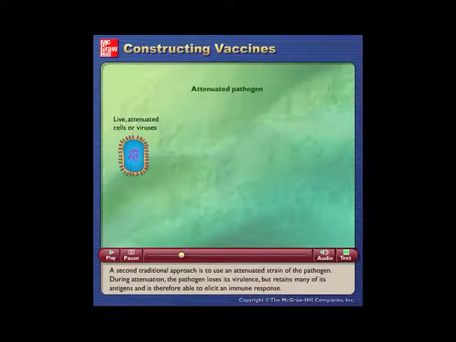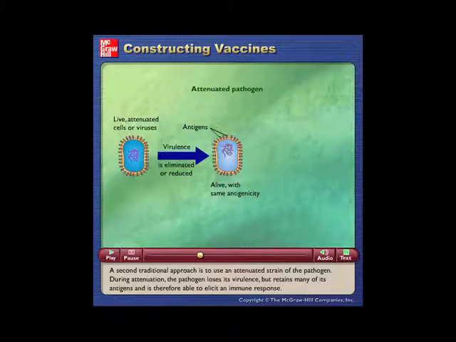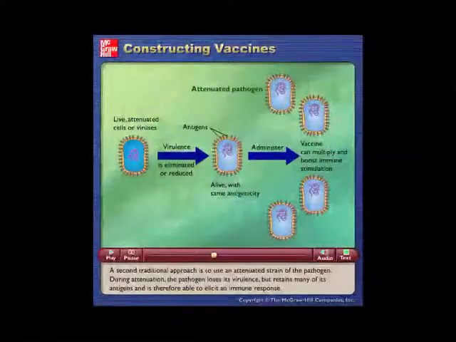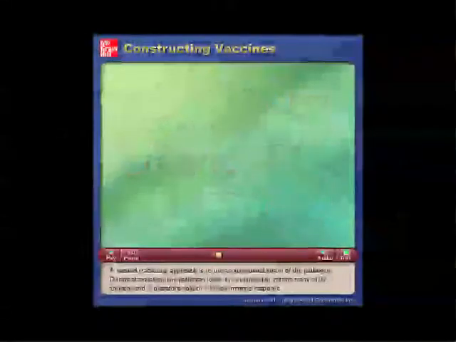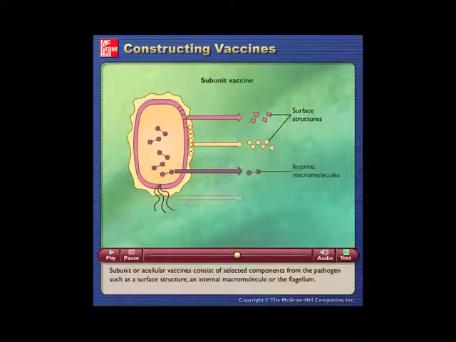A second traditional approach is to use an attenuated strain of the pathogen. During attenuation, the pathogen loses its virulence, but retains many of its antigens and is therefore able to elicit an immune response. Subunit or acellular vaccines consist of selected components from the pathogen, such as a surface structure, an internal macromolecule, or the flagellum.